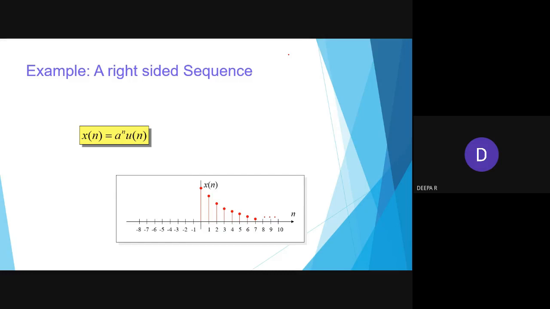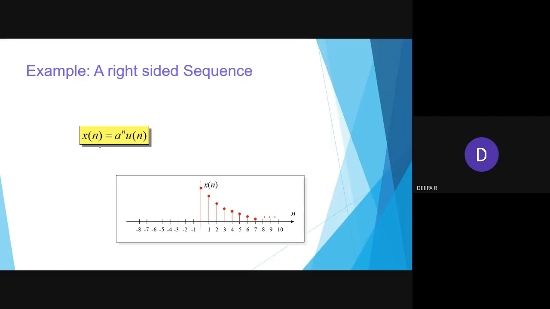So at n equal to 0 the value of u of n is 1, and for n greater than 0, like 1 to infinity, starting from here up to infinity you will be getting a right hand side sequence. This we call a right hand side sequence.